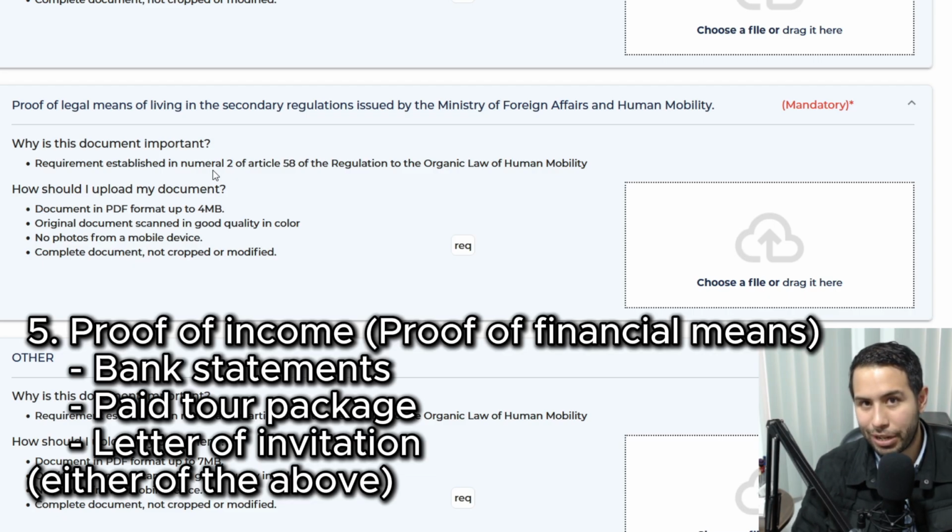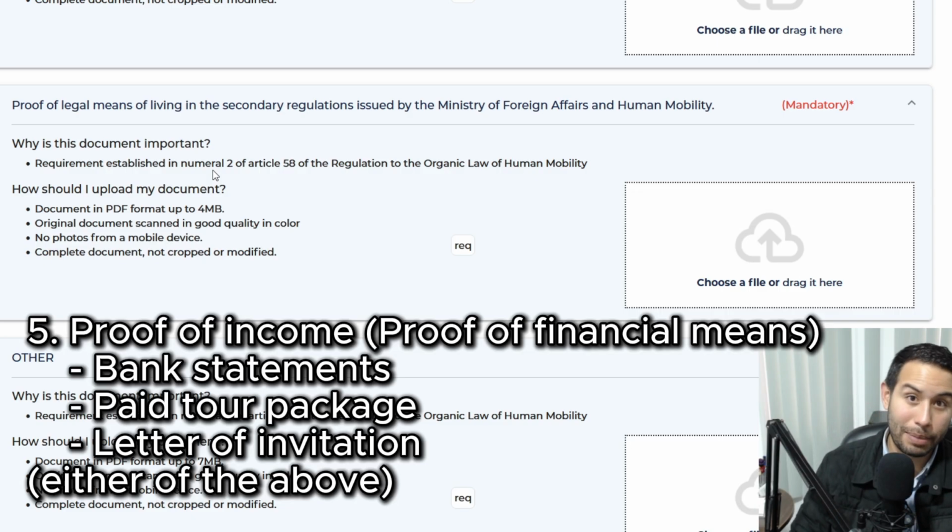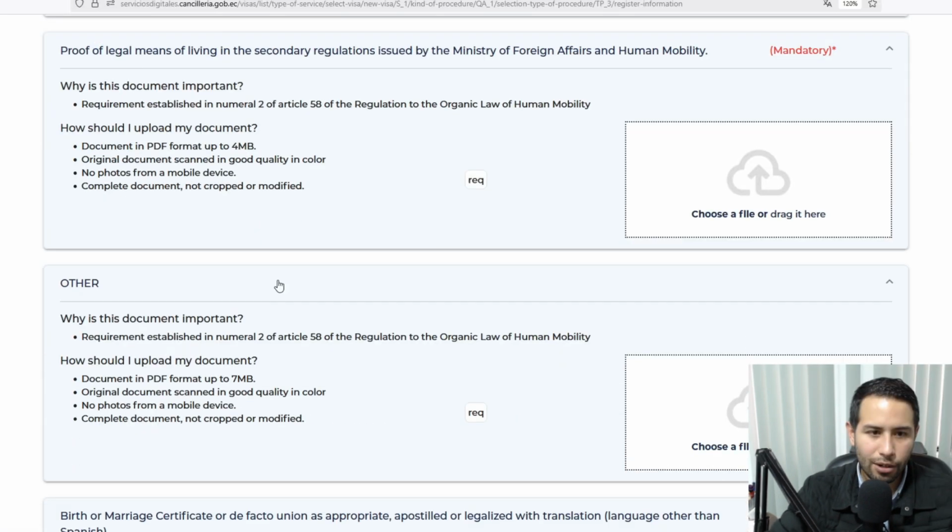Bank statement in your name showing $1,470 or the equivalent amount in other currency. This amount varies every year, but this year that's the amount. Or the receipt of the paid tour package and the information of the tour package, or the letter of invitation by someone in Ecuador. That's what you upload here.